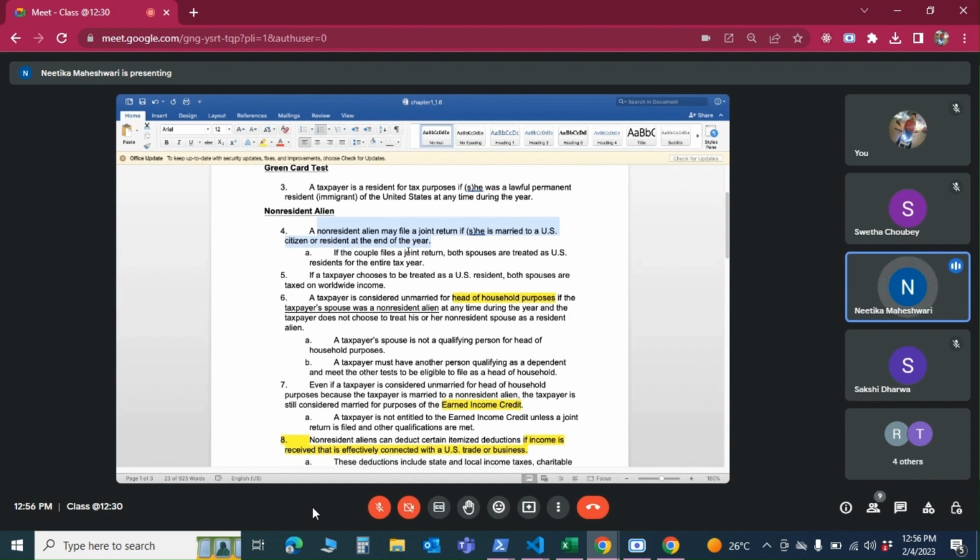If the couple files a joint return, both spouses are treated as US residents. Either they file a joint return, in which case they don't have a choice, both have to be treated like residents, or they can go with married filing separately or head of household or some other status. But usually, if they want to go with joint filing, then the other spouse, who is technically a non-resident, will be considered a resident. And what does that mean? If a non-resident is saying, okay, tax me as a resident, then this is where the catch is. They have to be taxed on worldwide income.